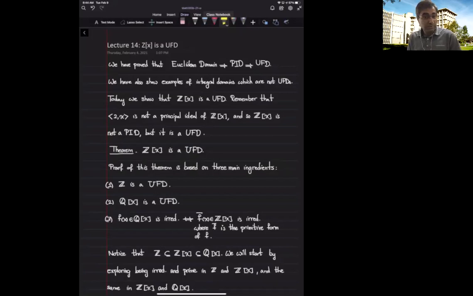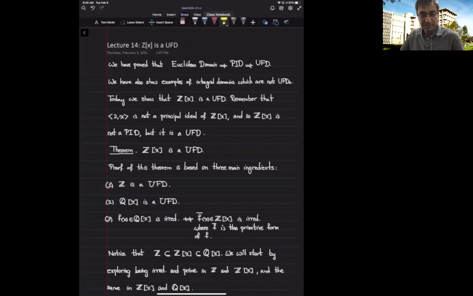We can deduce that that particular integral domain is not a unique factorization domain. Now, in today's lecture, we want to show that being a UFD does not imply that the ring is a PID. In fact, we prove a very interesting result that says that the ring of polynomials with integer coefficients is a unique factorization domain, but we know that this is not a principal ideal domain.